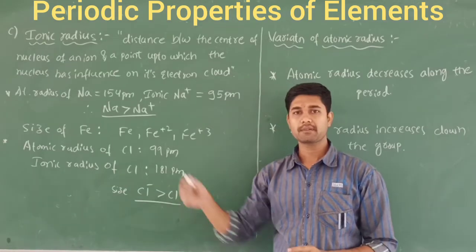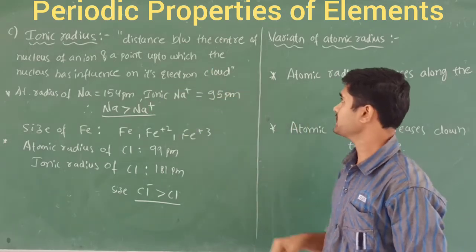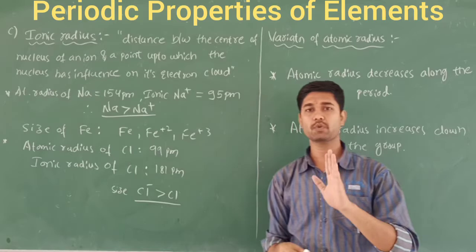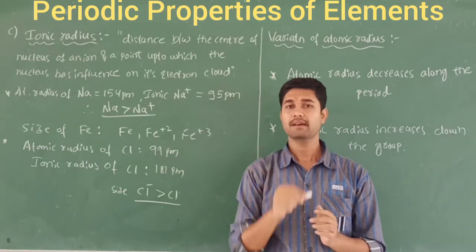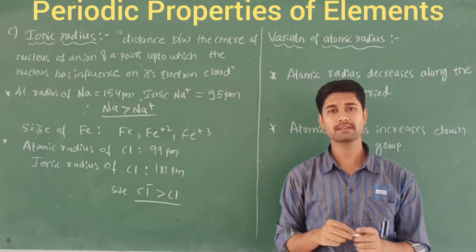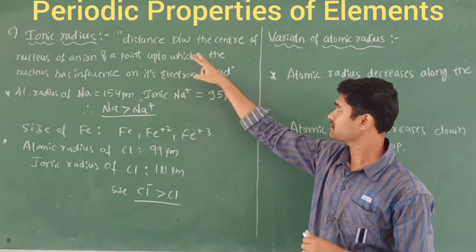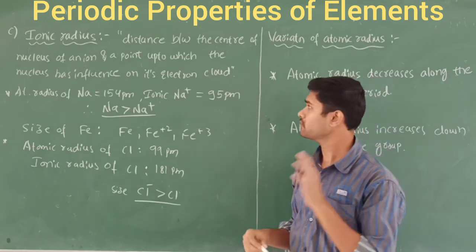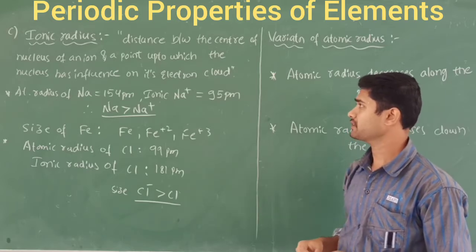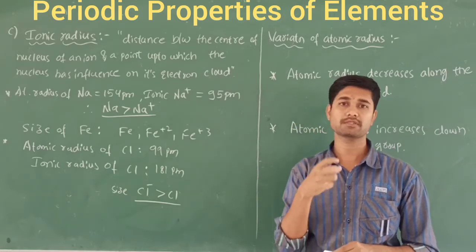Let us discuss the third one, called ionic radius, which also belongs to the atomic radius. It is the distance between the center of the nucleus of an ion and the point up to which the nucleus has an influence on its electron cloud. As the name indicates, ions: if I take the sodium metal, that is the symbol Na. The sodium ion is called Na plus. Similarly chlorine is Cl, but its ionic form is Cl minus. So here the matter of the ion forms will be there.